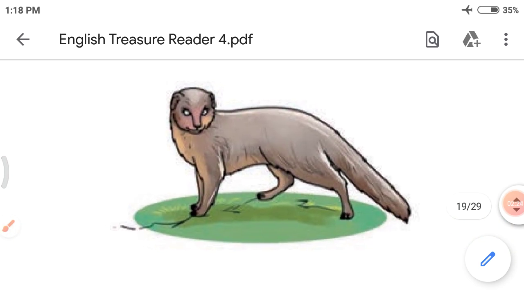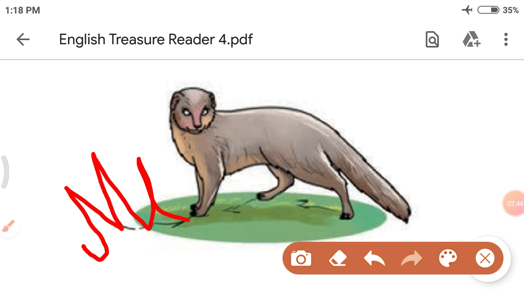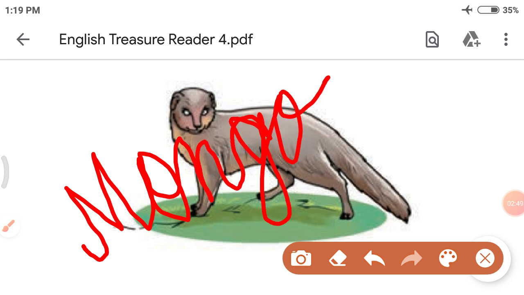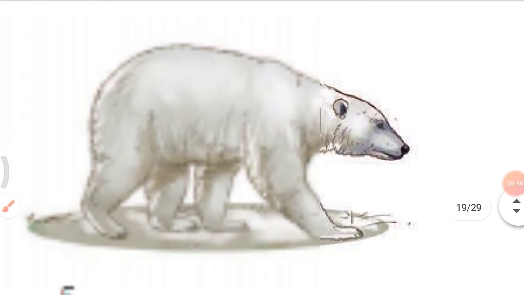The next is what I said about this animal. This animal looks like a cat, but it is not a cat. So, what is the name of this animal? Yes, you all remembered. Very good. The name of this animal is mongoose. M-O-N-G-O-O-S-E. Mongoose. Right?